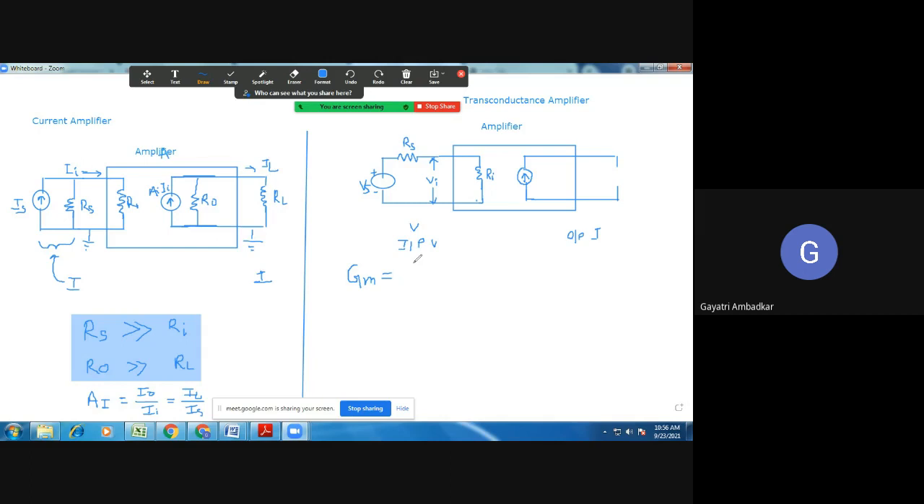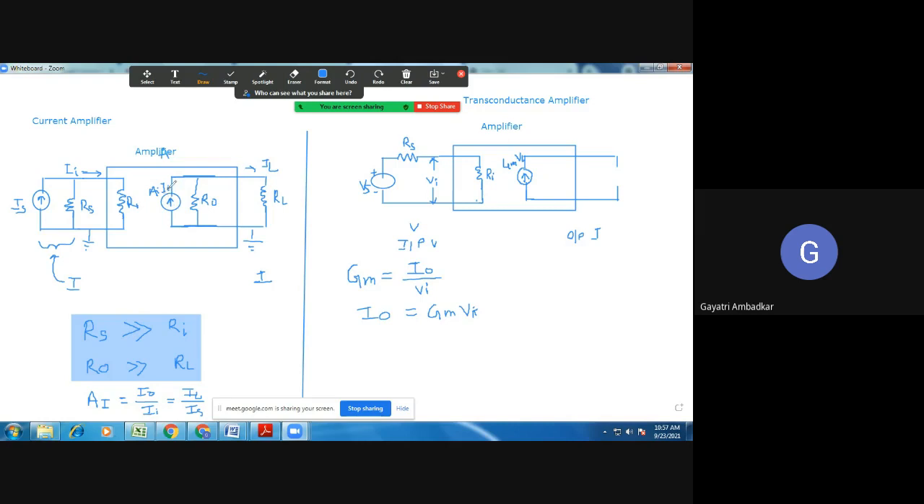What is our output current? Let's say IO. And what is our input voltage? Let's say VI. See, I have shown VI here. So output current can be represented as IO = Gm × VI, because this amplifier is producing the current, which is nothing but the output current. So I will represent this current source by Gm VI. Got it?